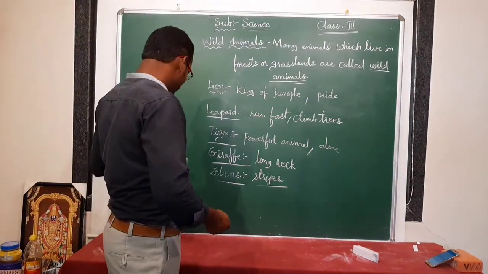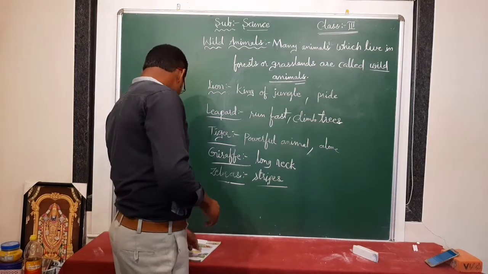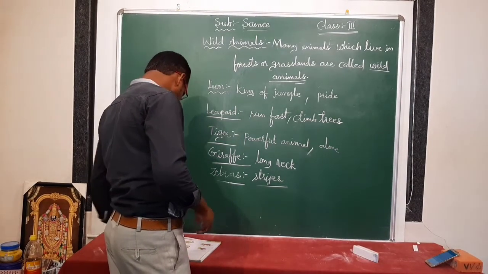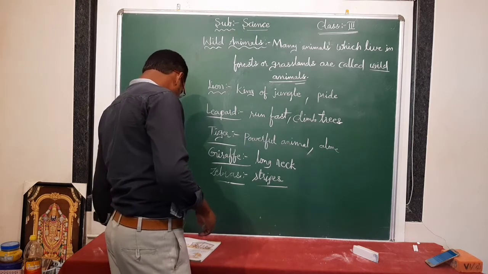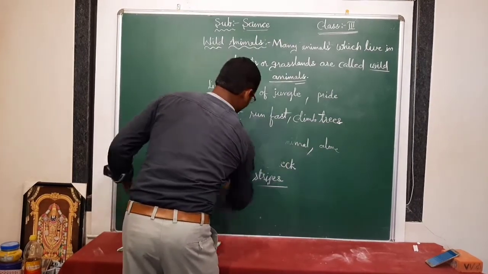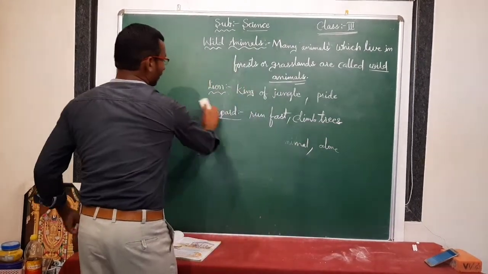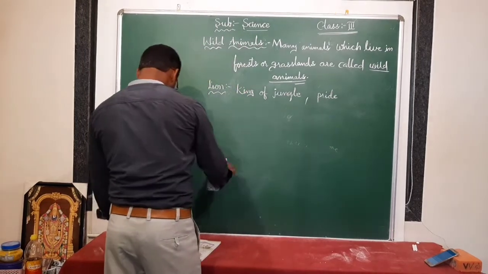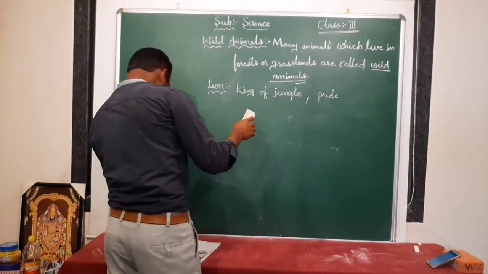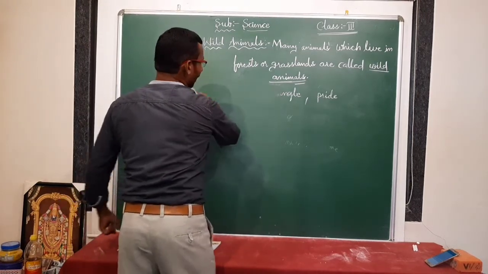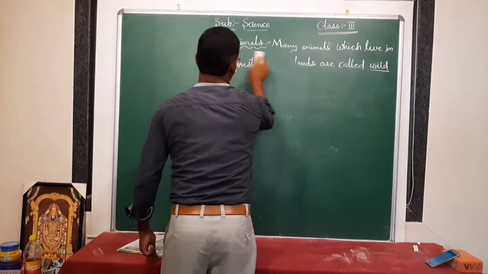And now we are going to discuss endangered animals. Got it? So many animals are there: crocodiles, snakes, and in the same way elephants, deer, antelopes, rhinoceros.